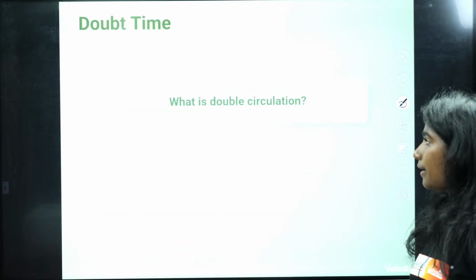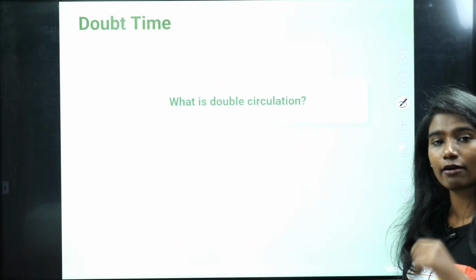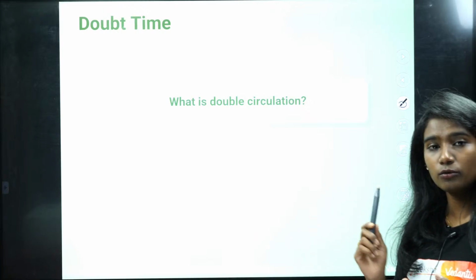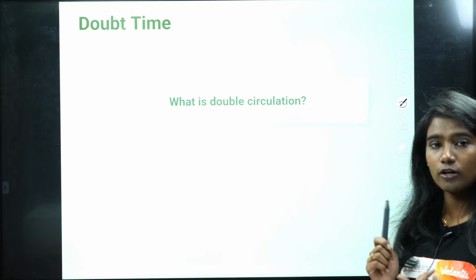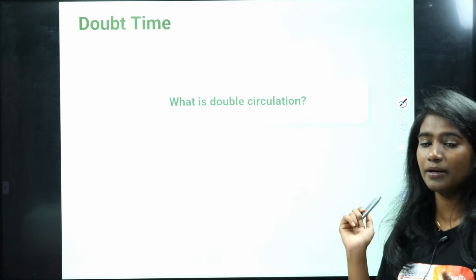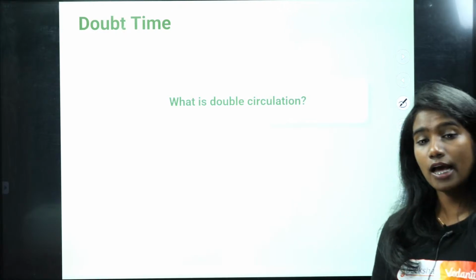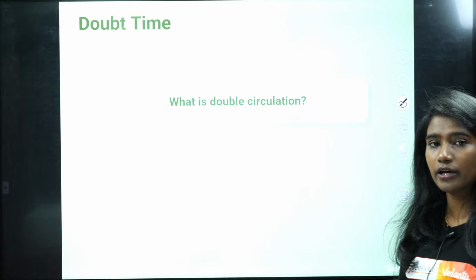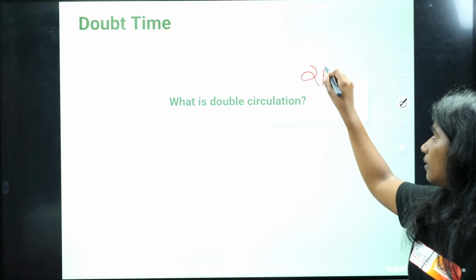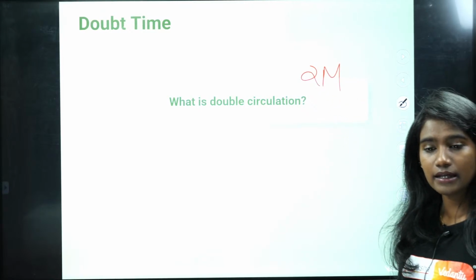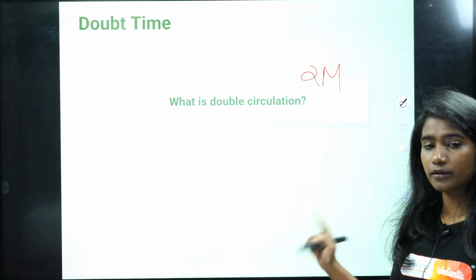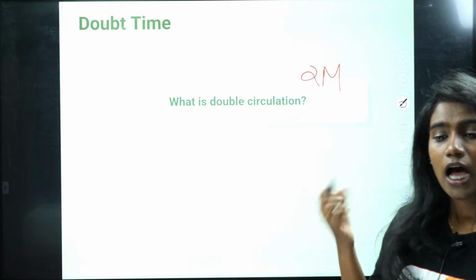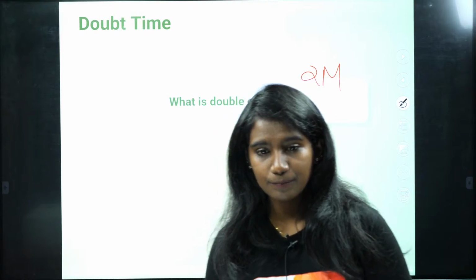Okay, fine. So what is double circulation? I've just explained what double circulation is, what the 2 types of circulation involved are, what is happening in systemic circulation and what is happening in pulmonary circulation, right? So now I want you all to answer this question. What is double circulation? In case this is asked for 2 marks, answer in just one sentence. Comment your answers in the comment section. How can you define double circulation?